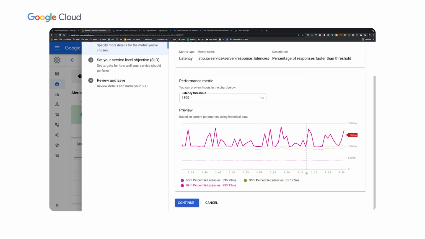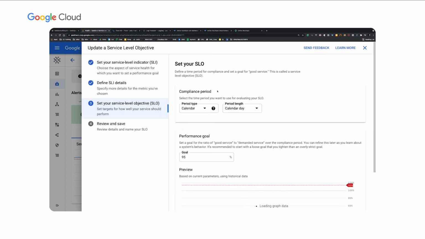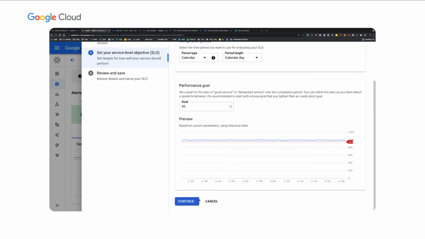I can see the historical response latency, and based on that, I just picked a value. Here I could see that there are some spikes above 1500 milliseconds, so I picked 1500 milliseconds. You give it the compliance period. I'm picking calendar day, and I'm keeping my goal at 95%. So 95% of the time I want my latency to be 1500 milliseconds or below for that particular service.